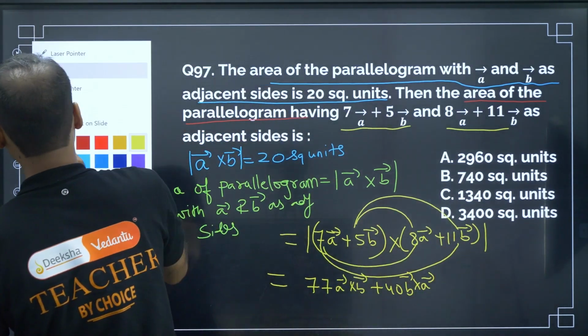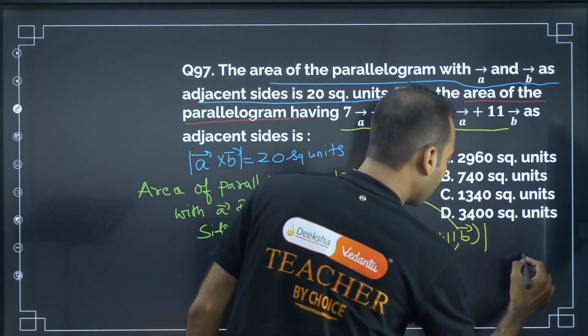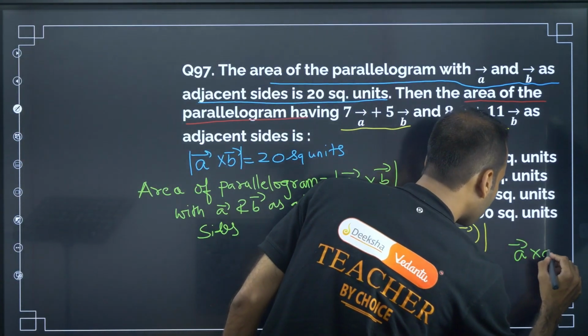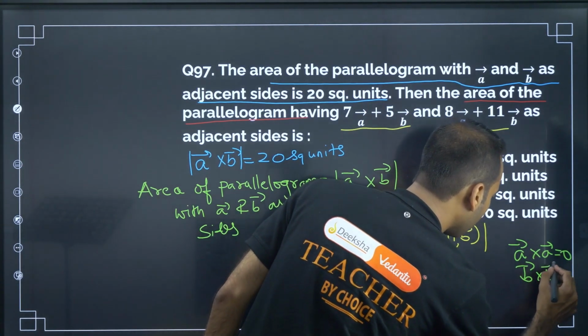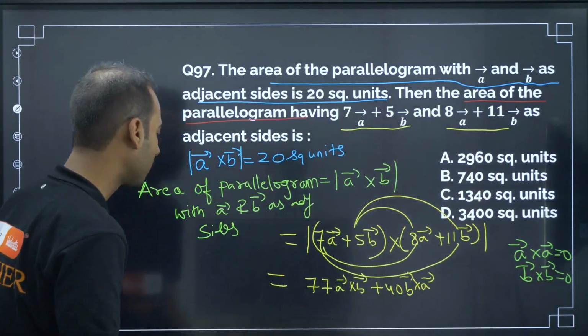So the synopsis point you should know, if you don't know, make a note of this: A cross A is equal to 0, B cross B is equal to 0. So that is the synopsis.